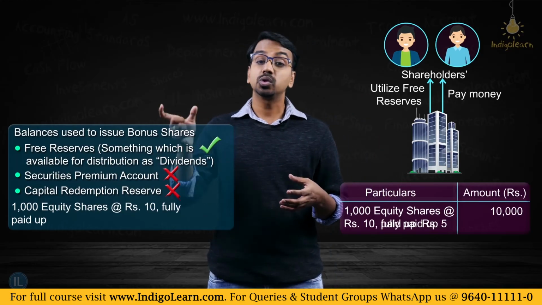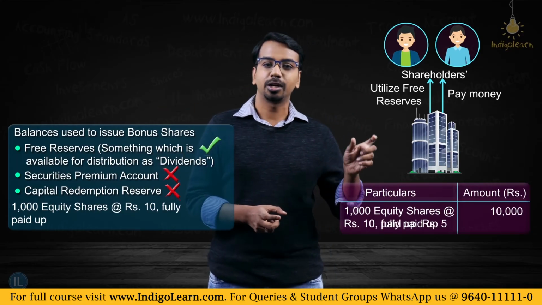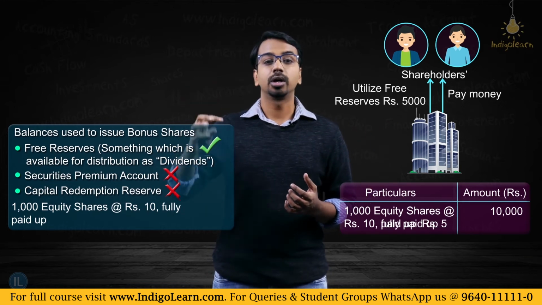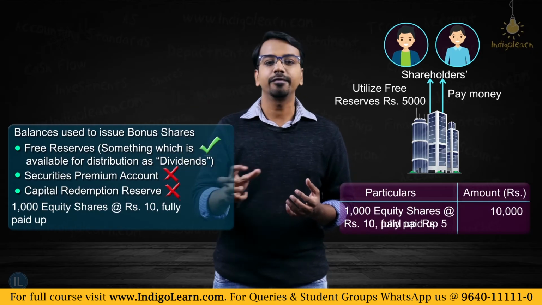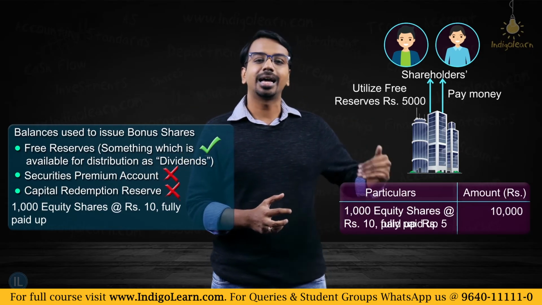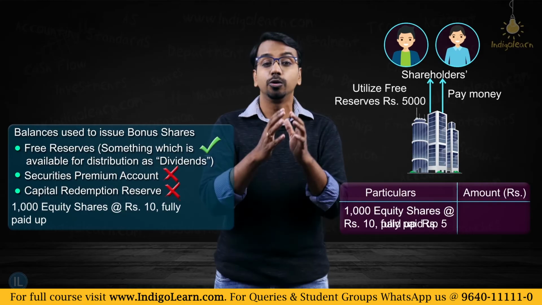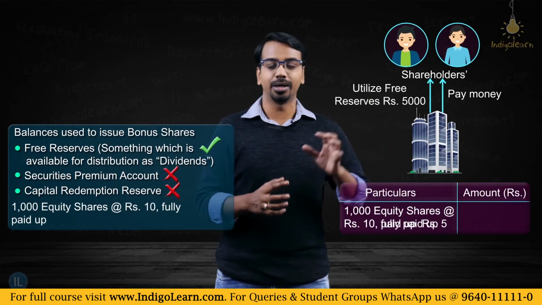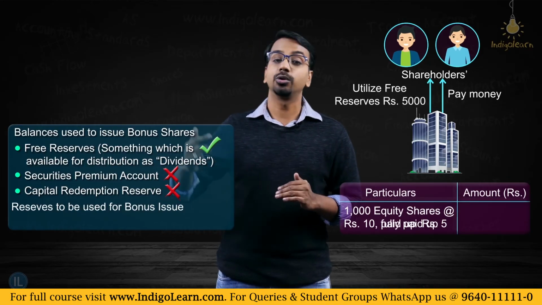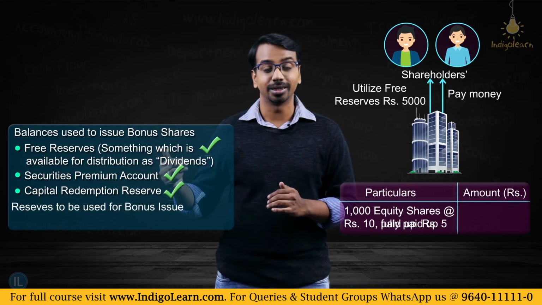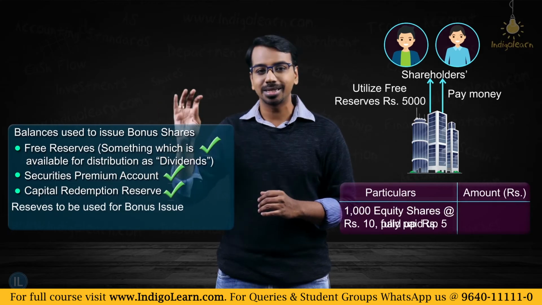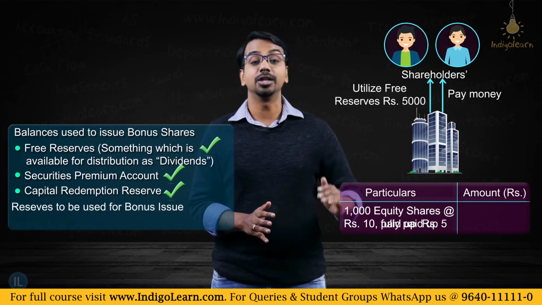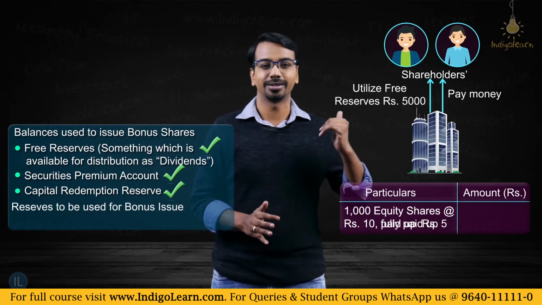So when you say you can use the free reserves to convert the partly paid up shares into fully paid up shares, what you are doing is, from the free reserves account, you are removing 5000 rupees of balance and adding that to the share capital account. So you can use free reserves to convert the partly paid up shares into fully paid up shares. But for bonus issue, you can use all the three balances, and the securities premium and the CRR balance cannot be used to convert the partly paid up shares into fully paid up shares.